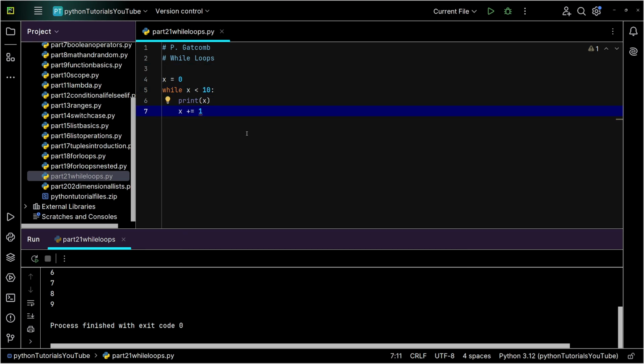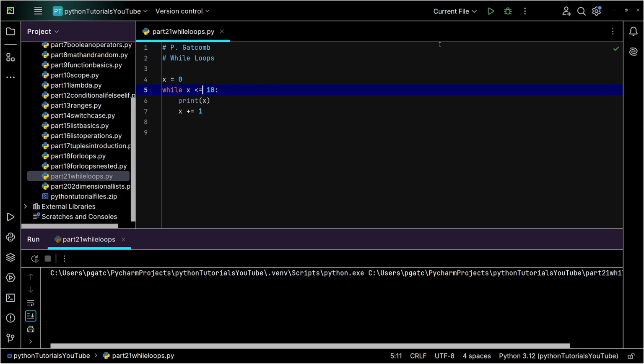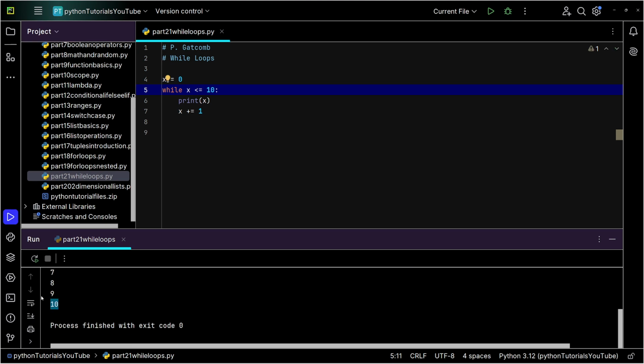Now, one thing you're probably sitting here going, well, this is a Boolean operator. I could do stuff with that. Yeah, you can. We can actually come in here and make this less than or equal to 10. Now, if I run the code this time, you'll observe we start at 0, but we end at 10. Now, you're already sitting here going, hey, that's kind of useful. I sort of like that. Now, that's doable.